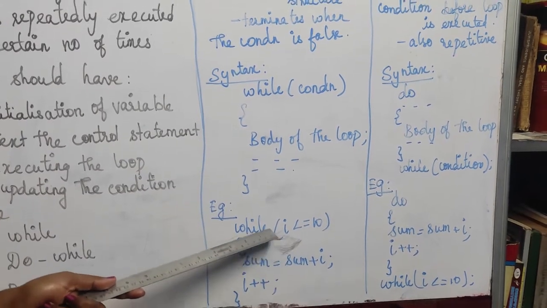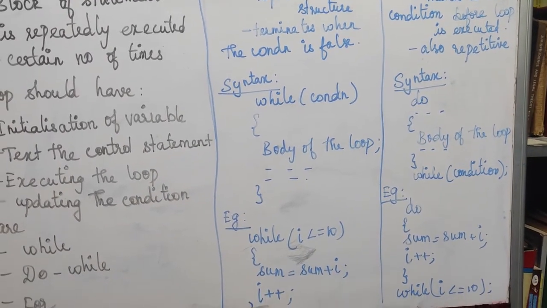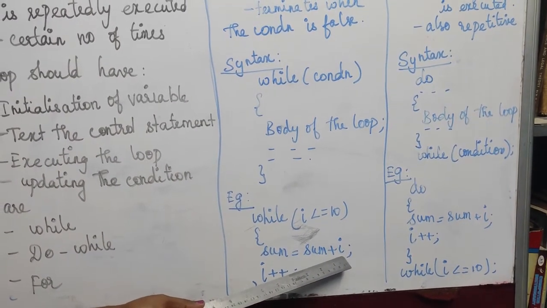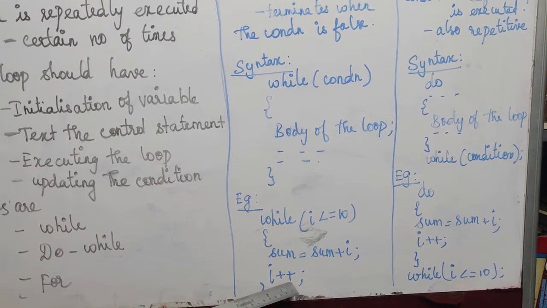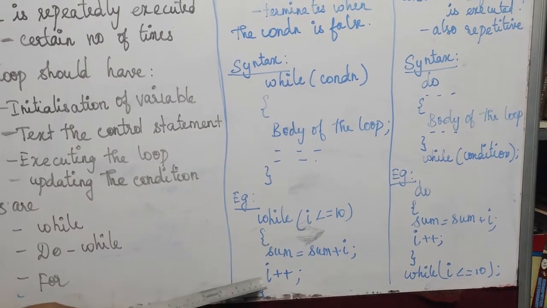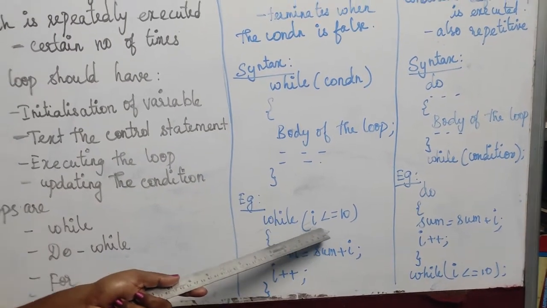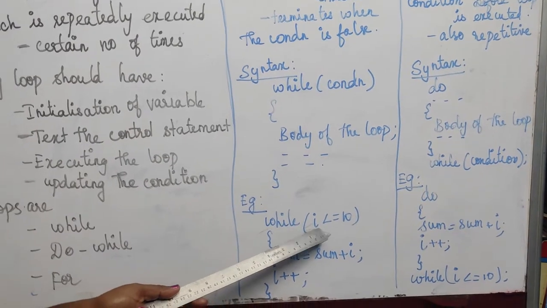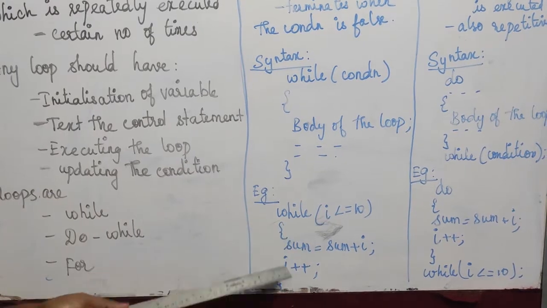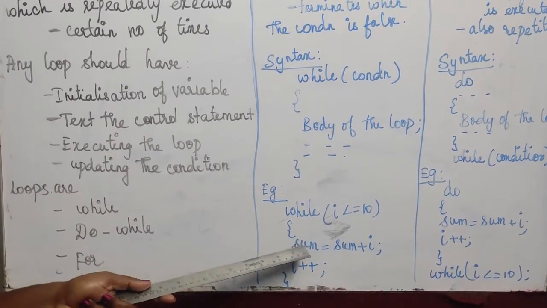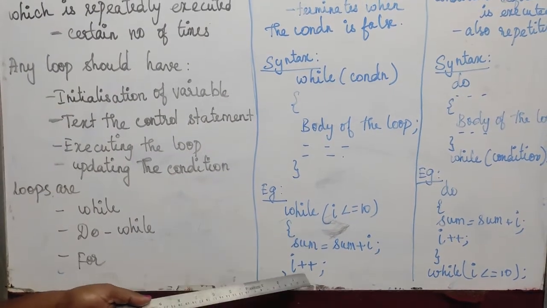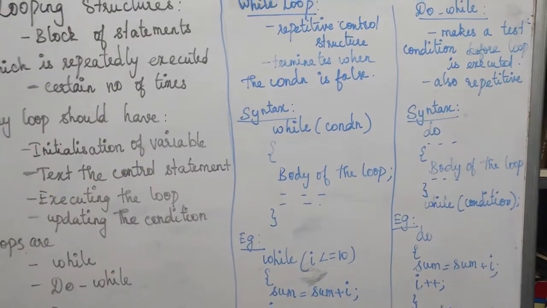Then the control automatically comes to the next statement, which is i plus plus. Here our value of i is already 1, so we have to increment the value. So the value will automatically become 2, and then we check our condition. This time the value of i will be 2, so the condition will be true, and the loop repeats these statements. Once the value of i becomes 11, the loop will be automatically terminated. So the while loop is used for this purpose.